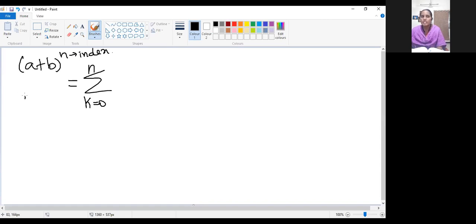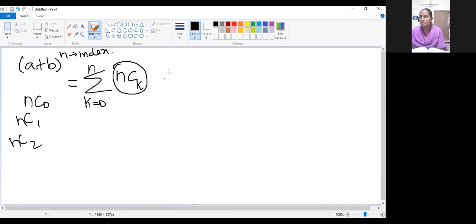So nC0, nC1, then nC2. So out of n objects, k objects are selected, that is 0 objects, 1 object, or up to n objects we are selecting. I am writing and showing that general notation here, up to k objects. Now we have completed the coefficient part, that is, the combination part is over.